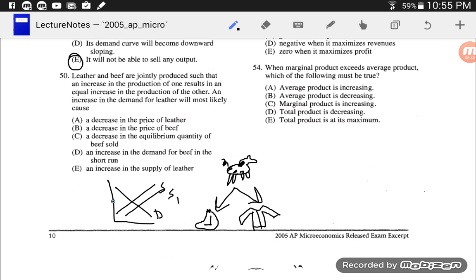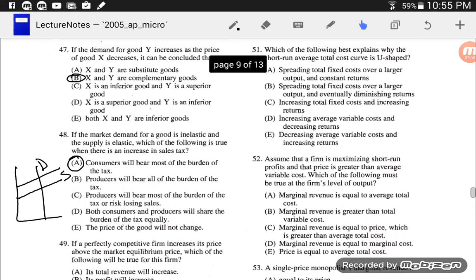In order to get rid of that extra beef that we have on hand, we're probably going to lower the price of beef. B. I'm going with B, and look, I illustrated it so prettily over there. And yes, prettily is indeed a word in the English language as of tonight.